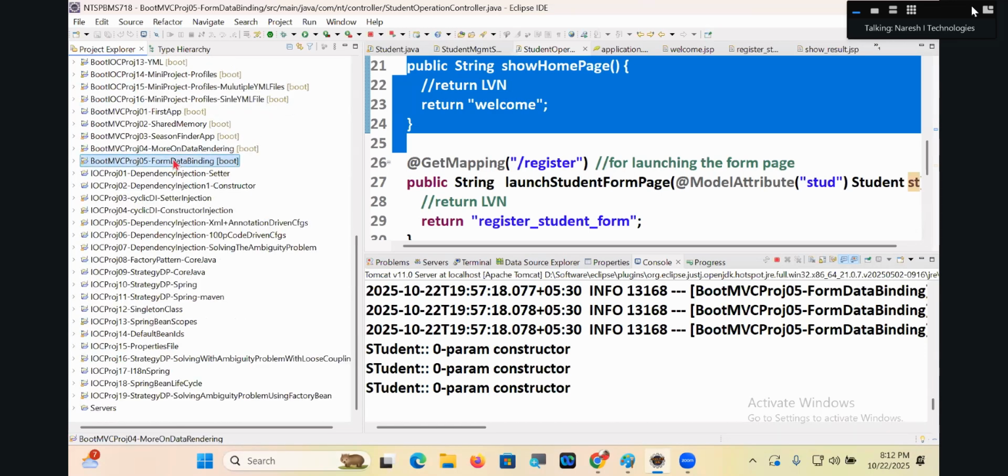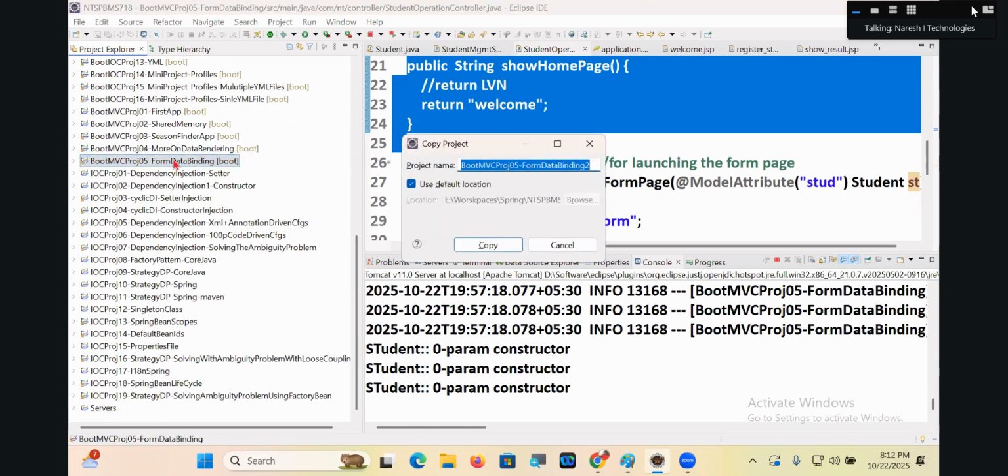Where is this 06, form data binding? Boot MVC pros 06.